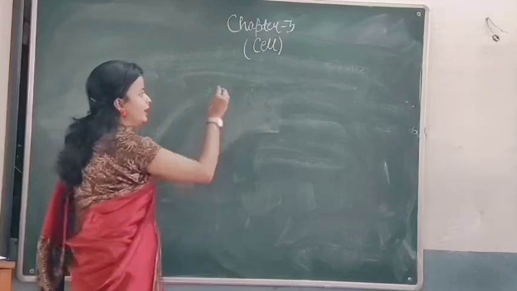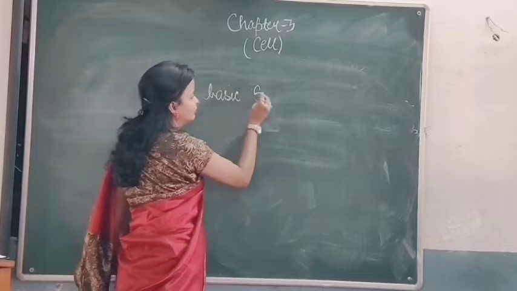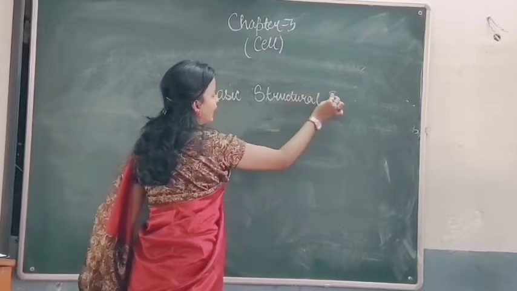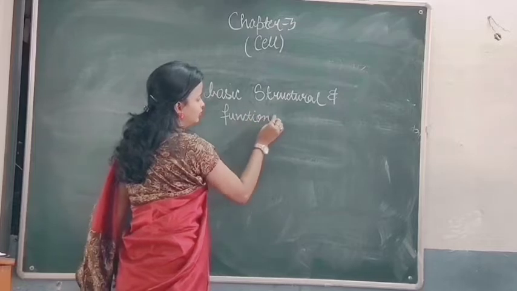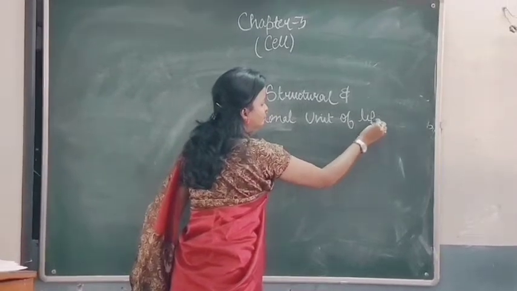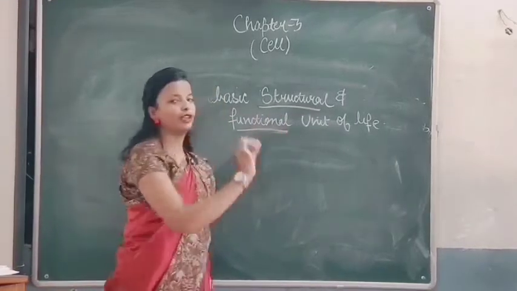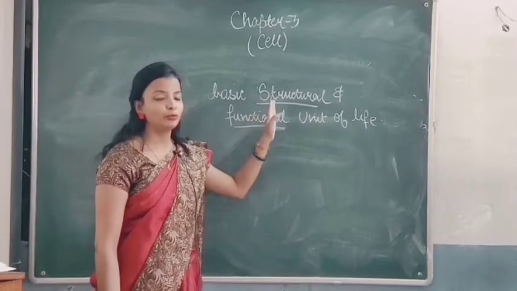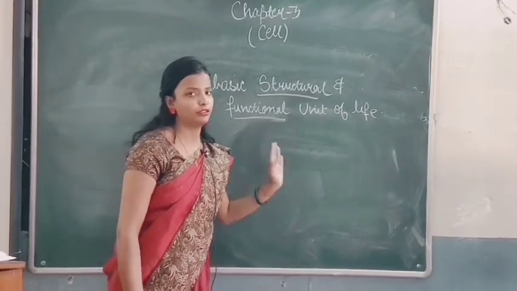So when you talk about the cell, it is the basic structural and functional unit of life. So cell is the basic structural and functional unit of life. Now why am I saying it is structural and functional? Because the cell is itself responsible for providing the structure, and it has the ability to perform several functions.